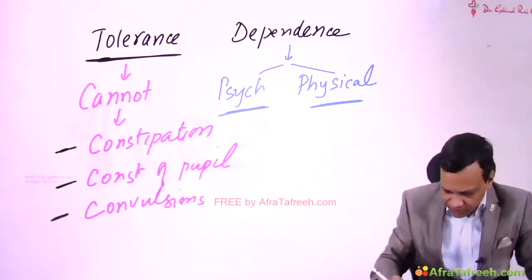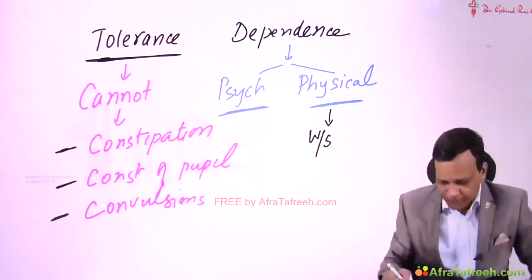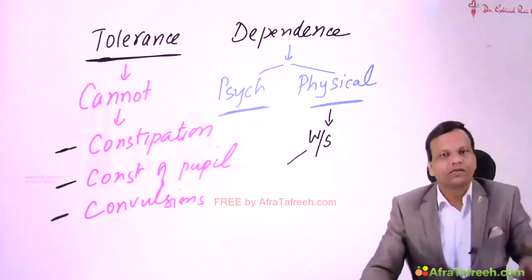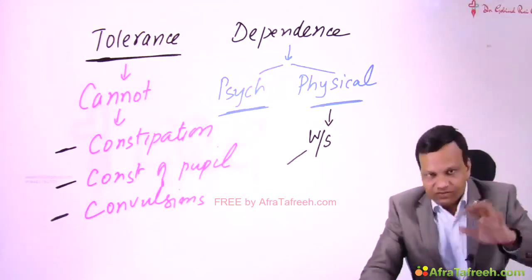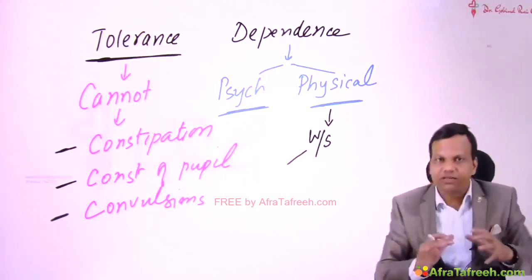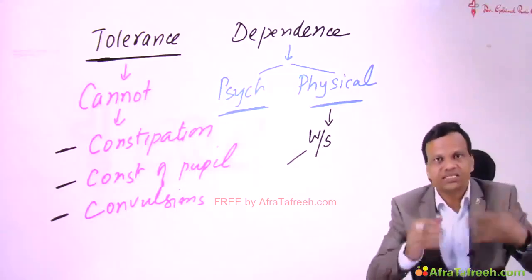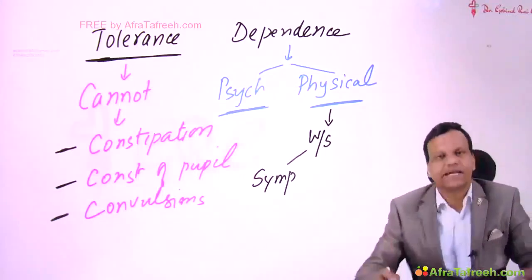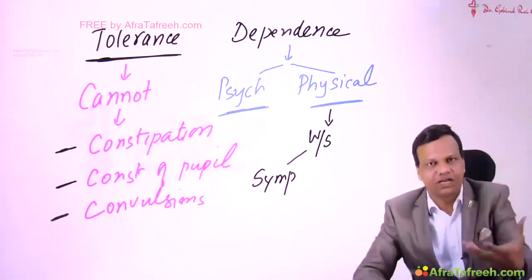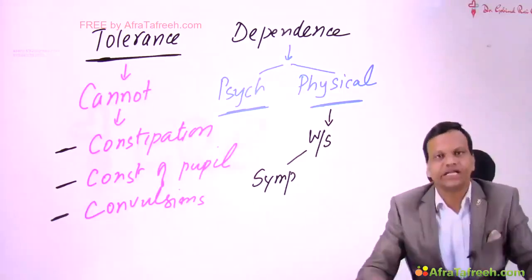And the withdrawal symptoms with any addictive drug are of 2 types. First, the person was taking the drug for 6 months, 1 year, 5 years. When we suddenly stop, the body will feel the emergency. Body will think that there is some emergency, so the sympathetic system will be activated. So the person will develop sympathetic symptoms: tachycardia, palpitation, tremors, hypertension. All the sympathetic symptoms will be there. So it is common to every addictive drug.